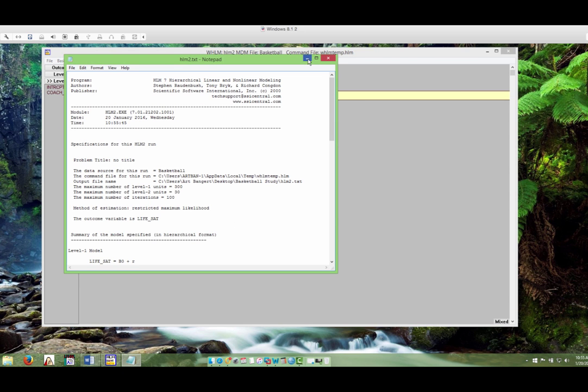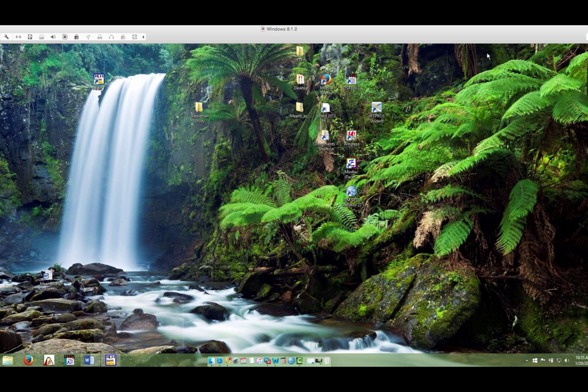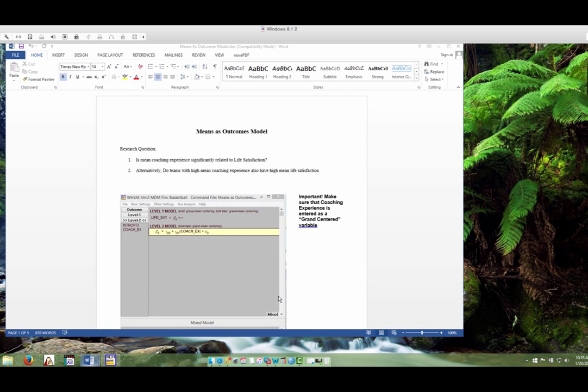So this is our output, and again I have an annotated output that I'm going to show you. Research questions that we could ask around the means as outcome model: Is mean coaching experience significantly related to life satisfaction? Or alternatively, do teams with high mean coaching experience also have high mean life satisfaction scores?